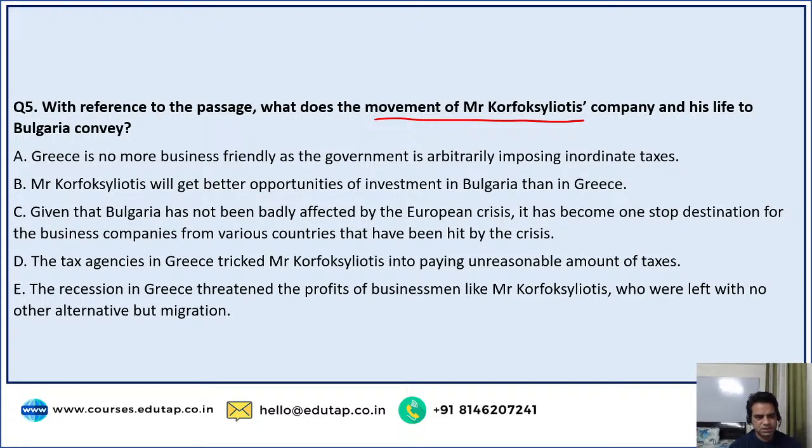B: Mr. Korfoxiliotis will get better opportunities of investment in Bulgaria than Greece, given that Bulgaria has not been badly affected by the European crisis; it has been a one-stop destination for business companies from various countries that have been hit by the crisis. C: The tax agencies in Greece tricked Mr. Korfoxiliotis into paying unreasonable amounts of taxes. D: The recession in Greece threatened the profits of businessmen like Mr. K, who were left with no other alternative but migration.